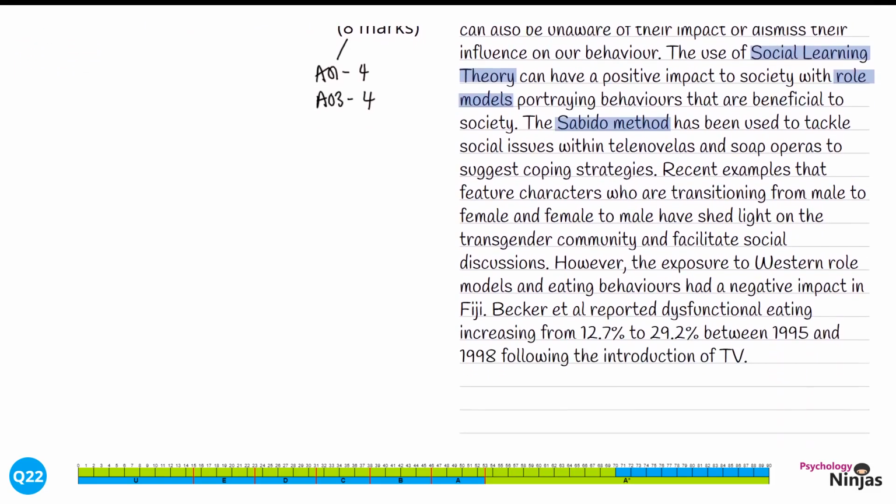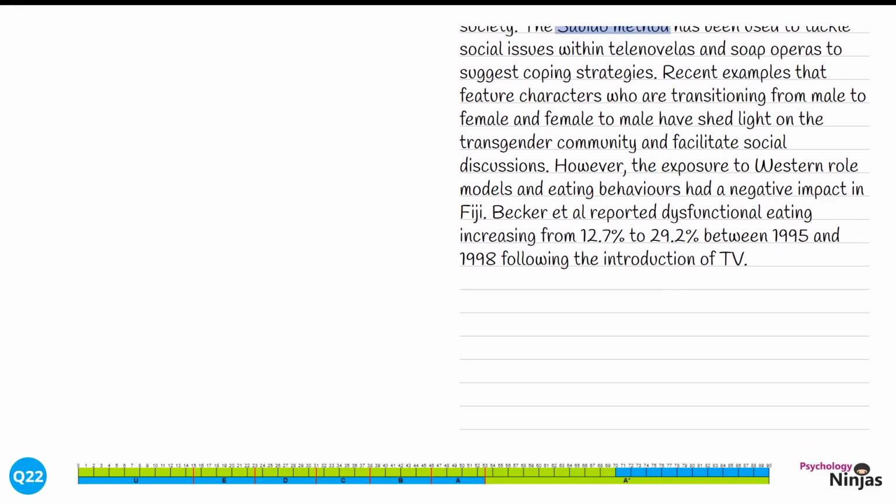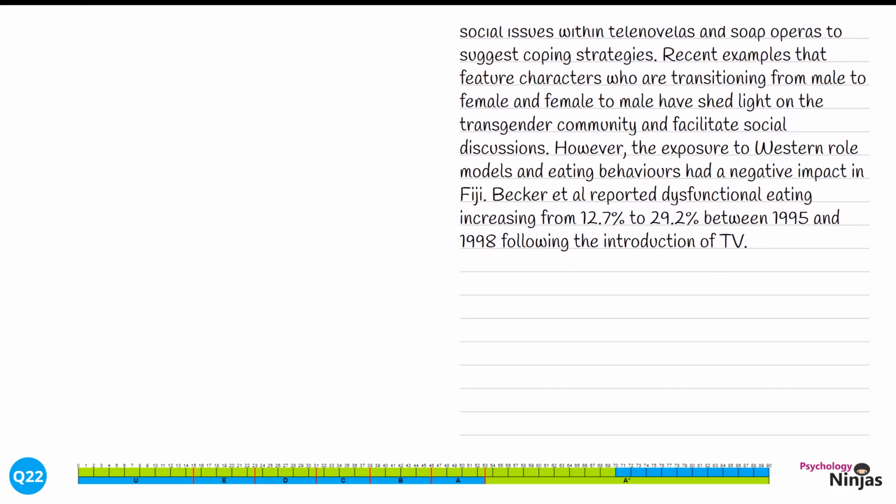However, the exposure to Western role models and eating behaviours has had a negative impact in Fiji. Becker et al. reported dysfunctional eating increasing from 12.7% to 29.2% between 1995 and 1998, following the introduction of TV.